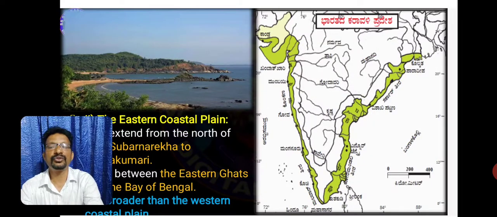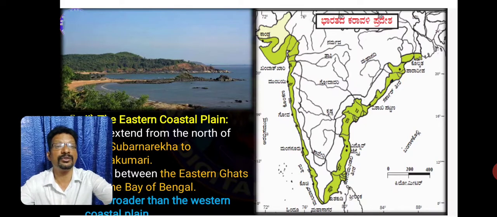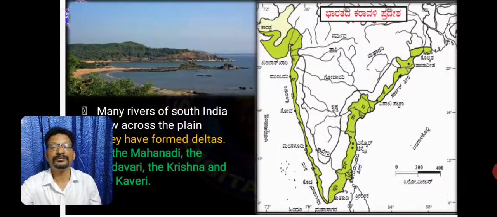The eastern coastal plain extends from north of river Subarnarekha to Kanyakumari. It lies between the Eastern Ghats and the Bay of Bengal. Eastern coasts are broader than the western coast. Many rivers in South India flow on this plain and form deltas.